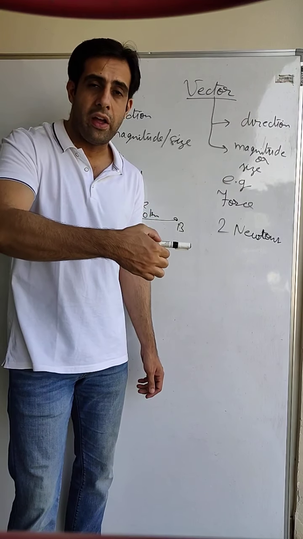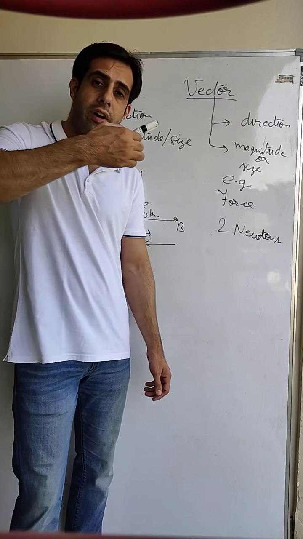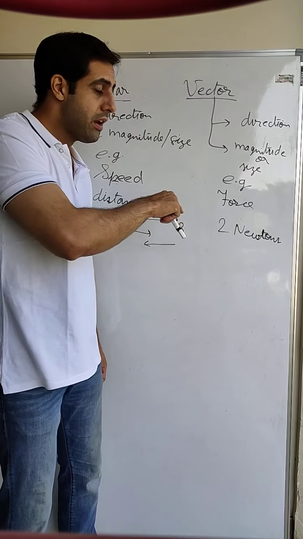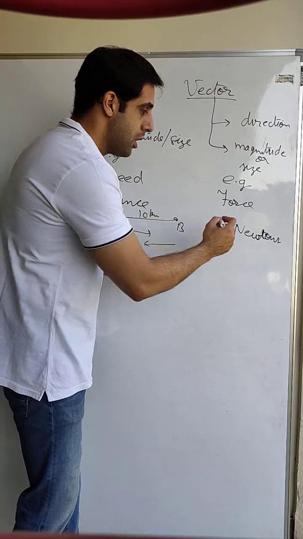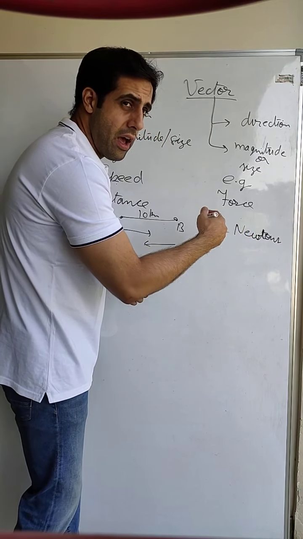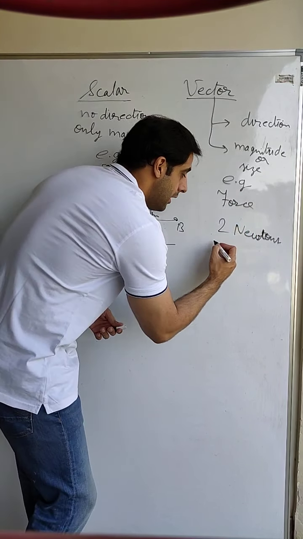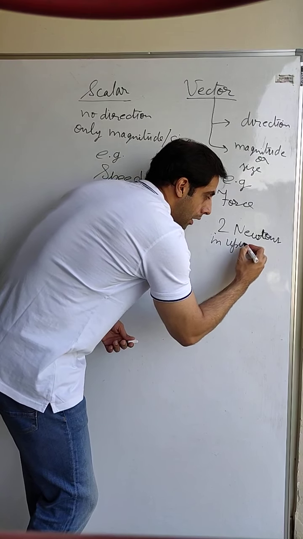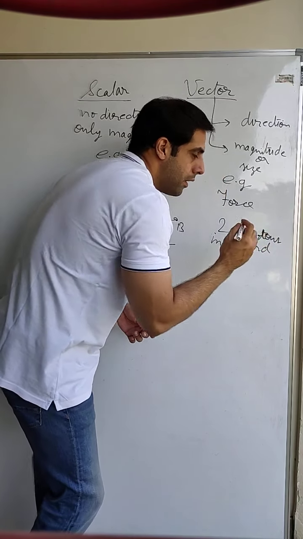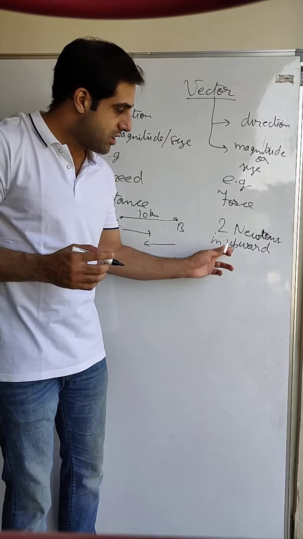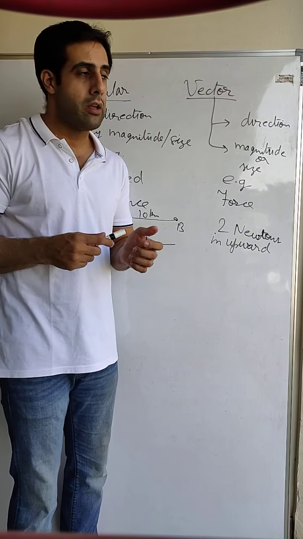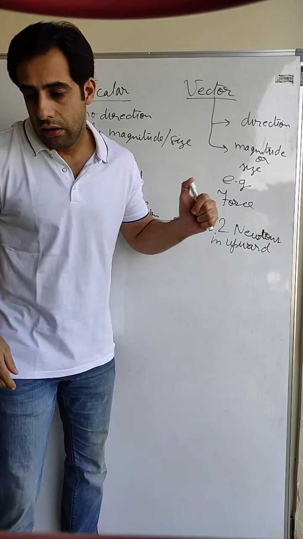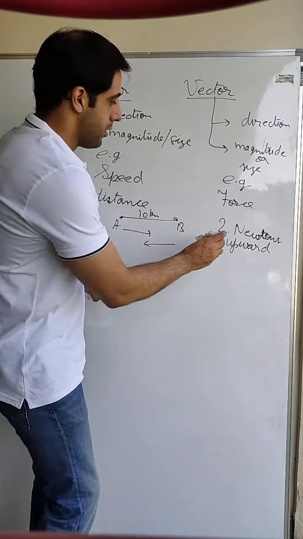To pick it up, I have to apply the force in upward direction. Okay, so here the direction becomes very important. So to pick the pen, I need to apply a force of 2 newtons in upward direction. If I do not apply this force in upward direction, then I won't be able to pick up the pen. Okay, so in these quantities, the direction becomes important.